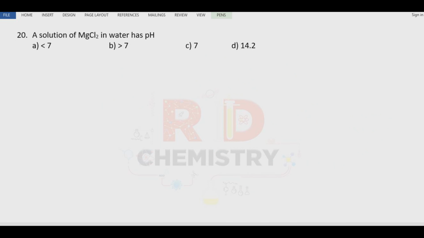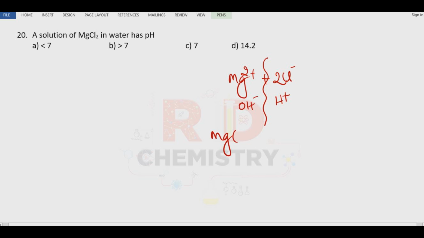Question number 20. A solution of magnesium chloride in water has pH. Magnesium chloride ionizes to give Mg2+ and 2 moles of chloride, Cl-. Now we write the interaction with the water molecule, H+ and OH-. It finally forms magnesium hydroxide and 2 moles of HCl. Magnesium hydroxide is a base and HCl is an acid. HCl is a strong acid, and magnesium hydroxide is a weaker base compared to the alkali metals.